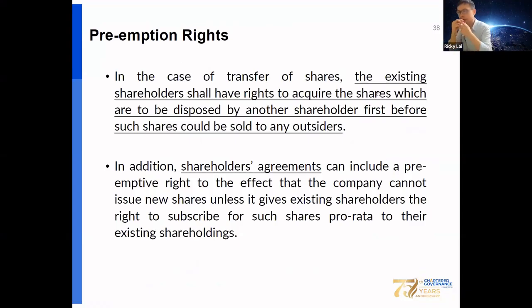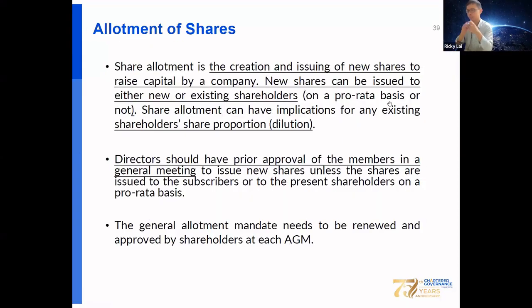Okay, you should also know what pre-emption rights are. In the case of transfer of shares, the existing shareholders shall have the right to acquire the shares which are to be disposed of by another shareholder first, before such shares could be sold to any outsider. Also, a shareholder agreement can include a pre-emptive right to the effect that the company cannot issue new shares unless it gives existing shareholders the right to subscribe for those shares on a pro rata basis to their existing shareholdings.